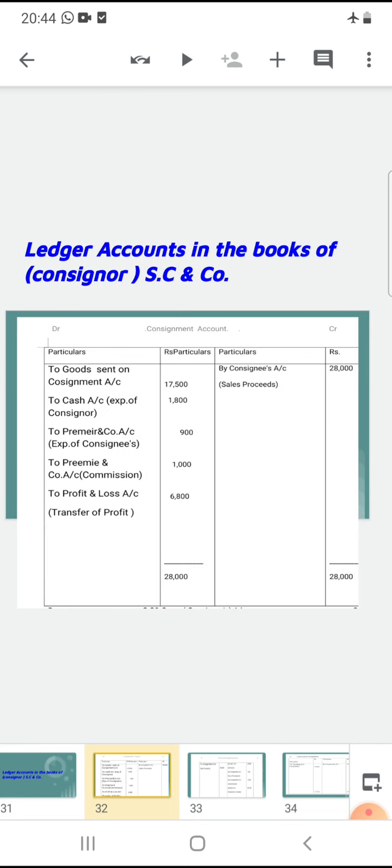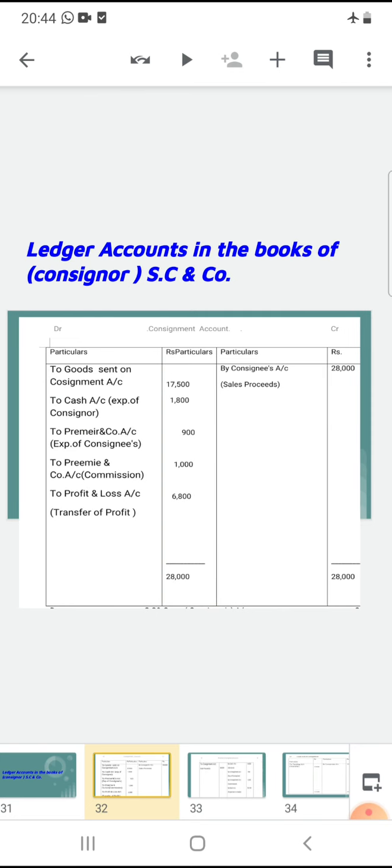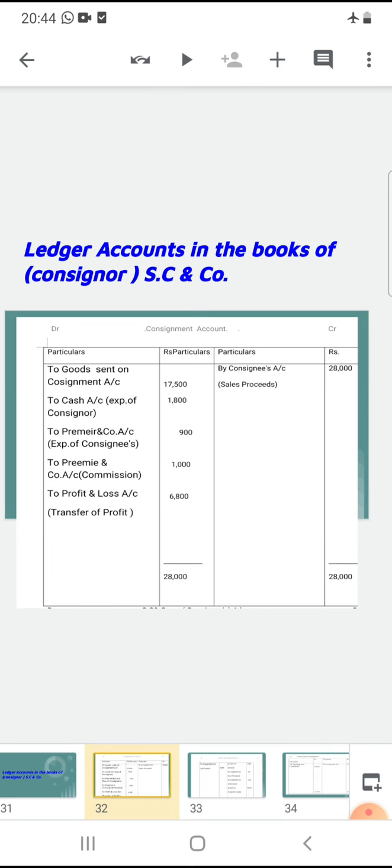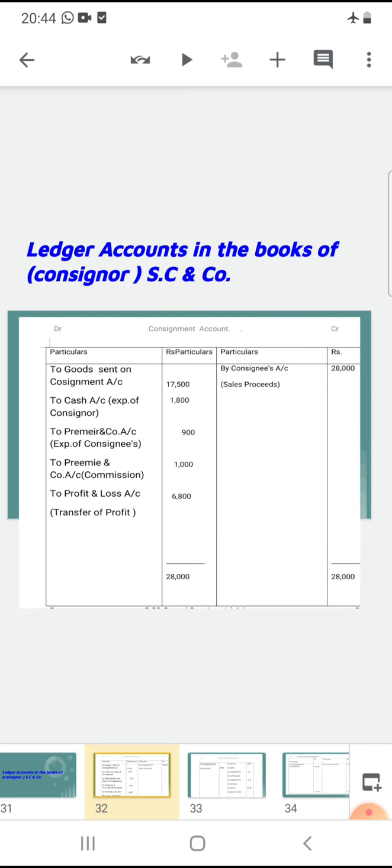In credit side, by consignee's sales 28,000. Here credit side balance is higher than debit side. That is the 28,000. So the credit side total amount 28,000 goes to 28,000 in debit side.